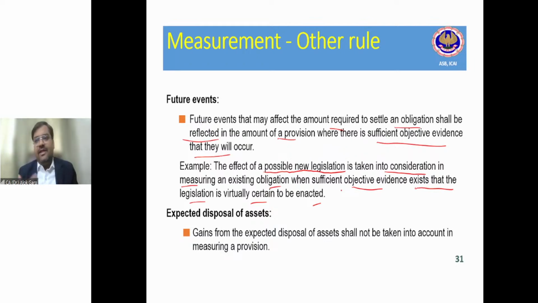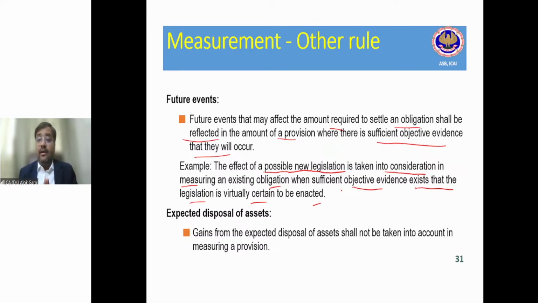After 5 or 6 days, Viraj told the manager to create a provision to clean up this river. The manager said, why are you saying we have to create a provision? We don't have any legal obligation or constructive obligation. I have also read the standard. Viraj says, sir, you are operating in Chhattisgarh, friends, I am just taking an example, and in Chhattisgarh this policy has been drafted.